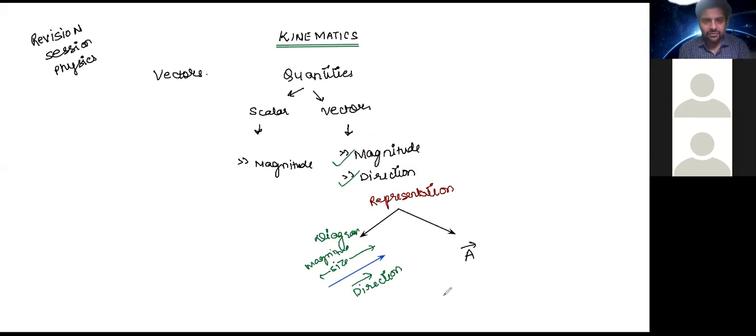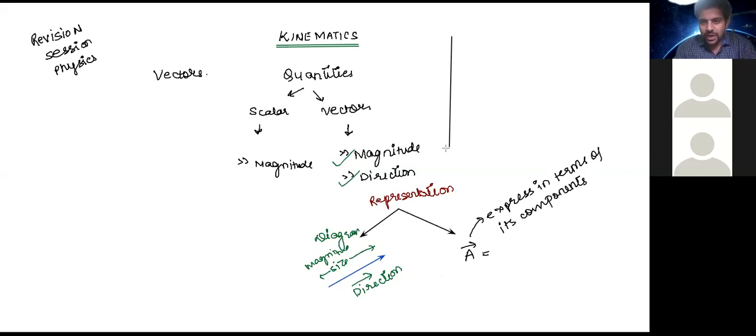Coming to the next way of representation of a vector, you take an alphabet, put an arrowhead above it, and then express it in terms of its components. So suppose we have a point on the XY plane.